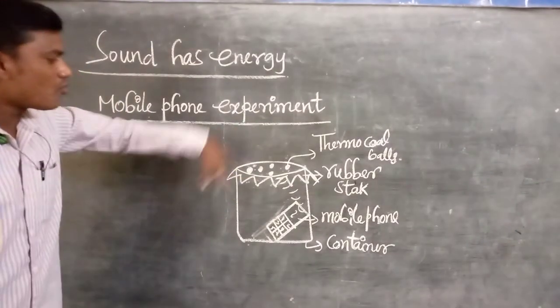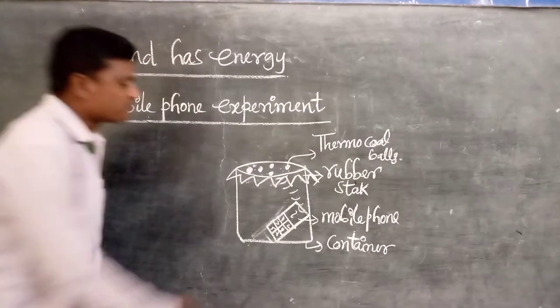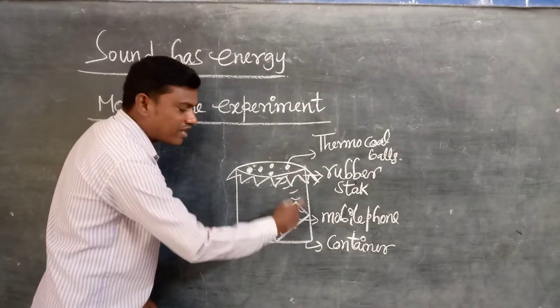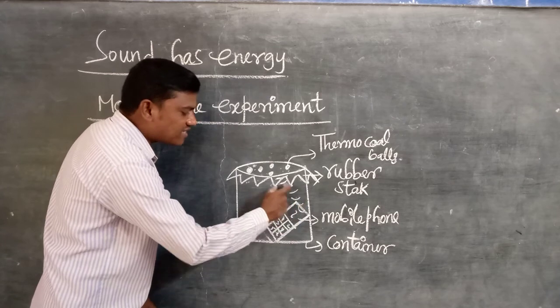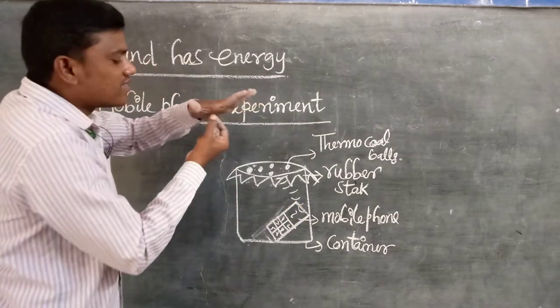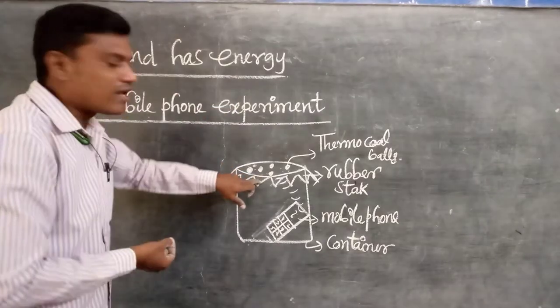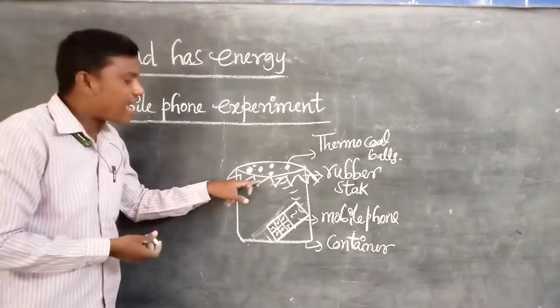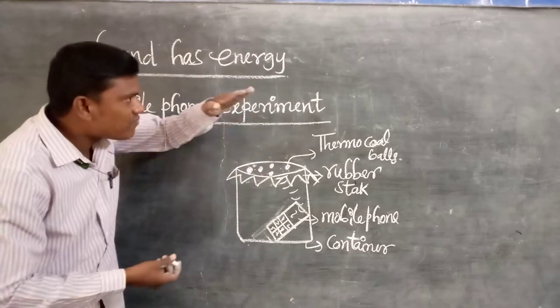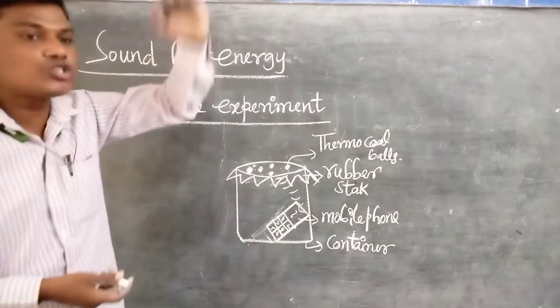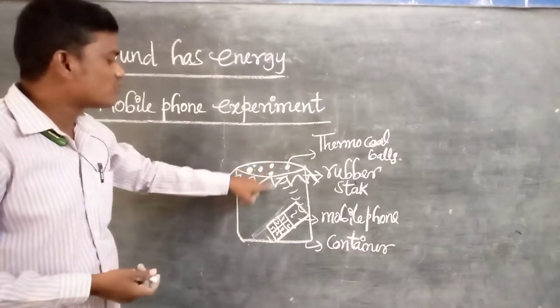But the sound is coming from the mobile phone during the playing of the music, and it touches the rubber stack. The rubber stack starts the vibration, because here the rubber stack acts as a diaphragm. When the rubber stack moves up and down, the thermocol balls clearly show that the rubber stack is moving.